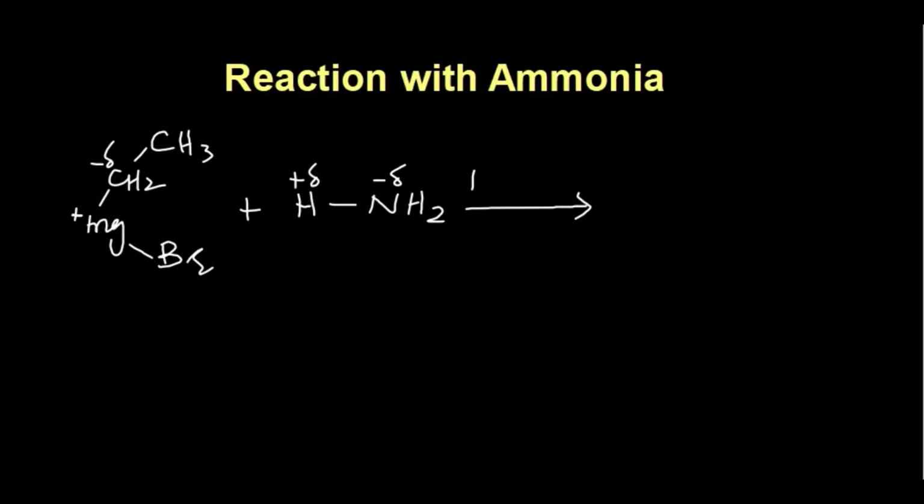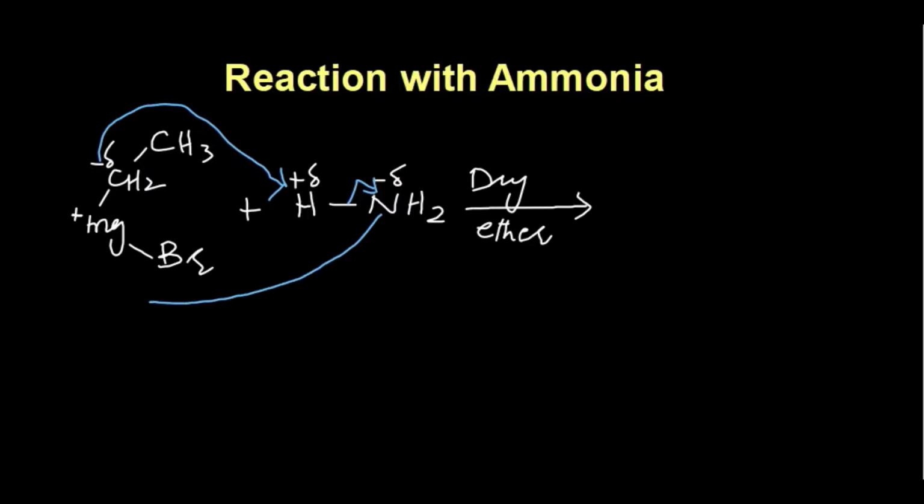Reaction takes place in the presence of dry ether. Here we must have dry ether. Now students, we will see what is the reaction here. Now this alkyl part, which is directly alkyl carbon, which is directly attached with the magnesium atom, it is partial negative. So with the help of this negative charge, it will abstract this proton from ammonia. Electron density which is present between hydrogen and nitrogen is shifted on this nitrogen, and nitrogen, with the help of this negative charge, it will attack on this magnesium and will form sigma bond with this magnesium.